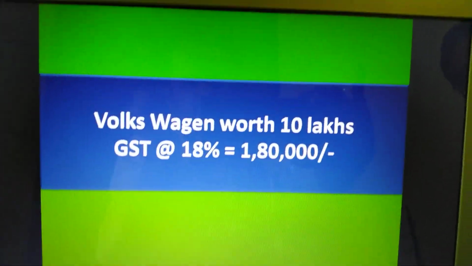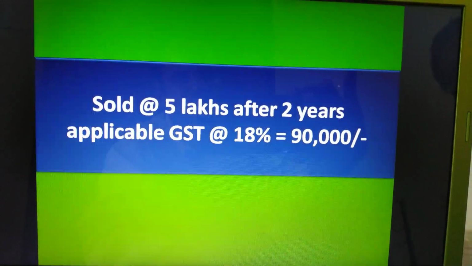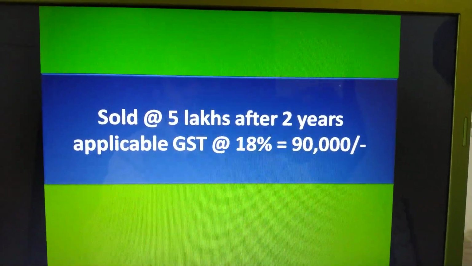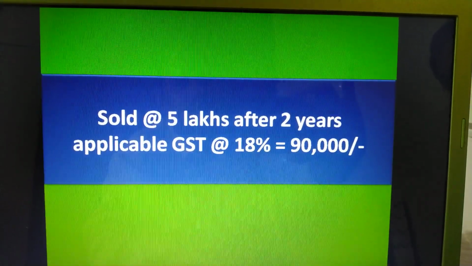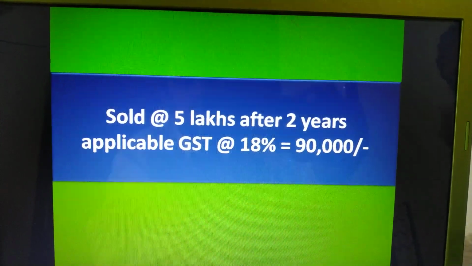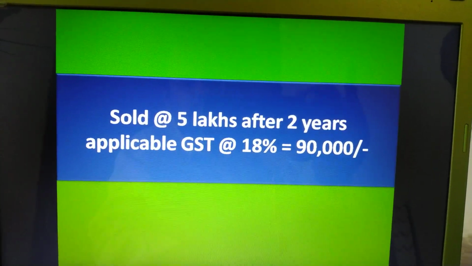Moving on to the next slide. This car was sold after 2 years at rupees 5 lakhs. For the sales price of 5 lakhs, the applicable GST at 18% is 90,000 rupees, which is just 18% of 5 lakhs.